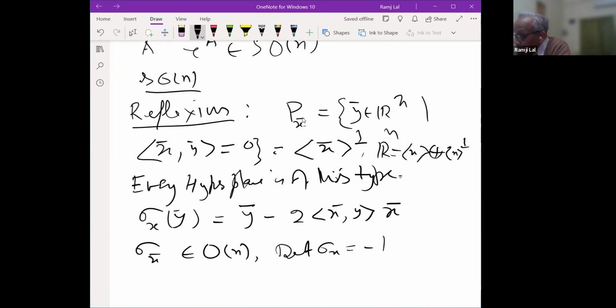Indeed, if you take a basis of P_x and adjoin x to that basis, then the matrix representation of sigma_x with respect to that ordered basis will be simply diag(1, 1, ..., 1, -1). So you see that is a reflection. So x bar is the axis about which it's a reflection.